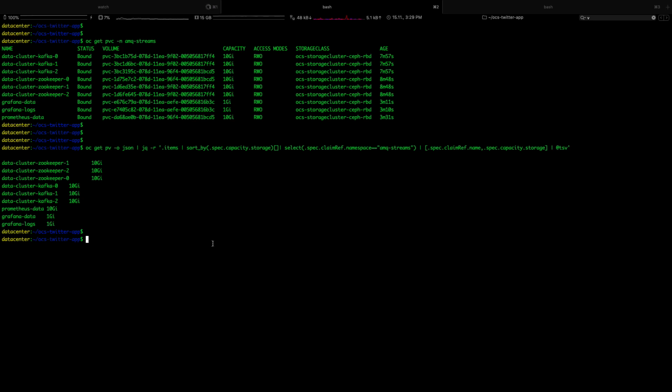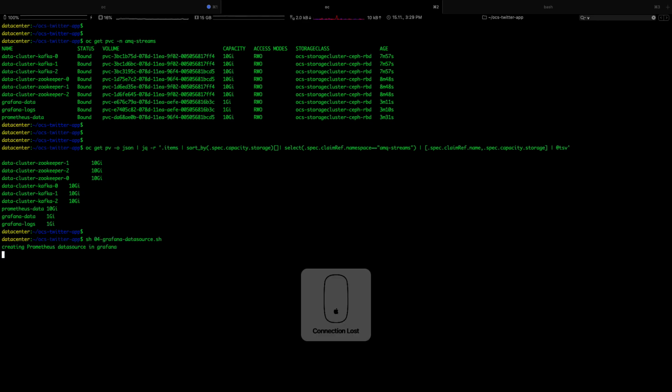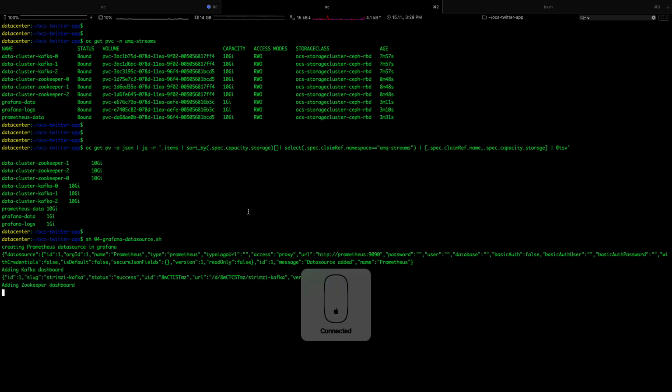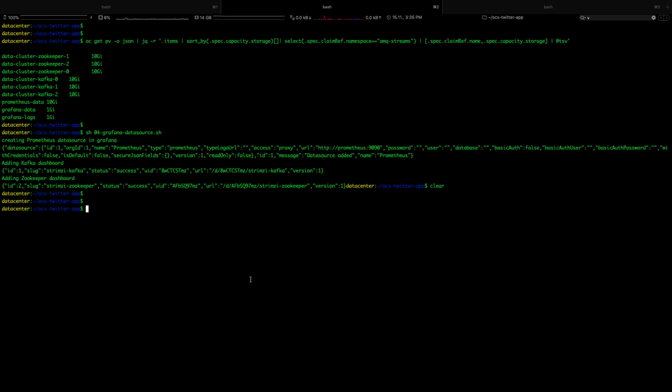Next step is to link Prometheus and Grafana as a data source and add few dashboards to it. So I'm gonna execute my script, which should do this for us. And yes, it's creating a data source. Data source is done. So this should take a few minutes. We'll head back. So Prometheus and Grafana linking has been completed.